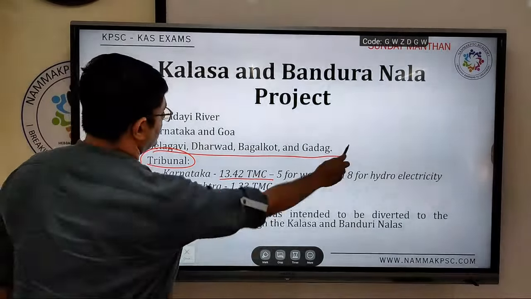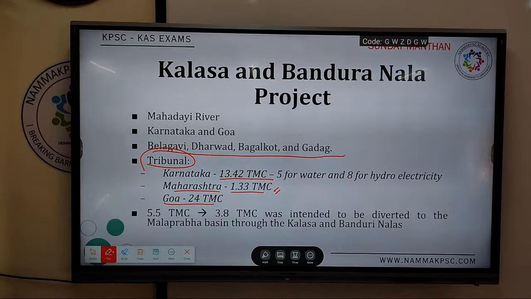Belagavi, Dharwad, Bagalkot and Gadag. These are all confusing, difficult to remember, and one or two can get missed out. Keep repeating, you will be able to remember.